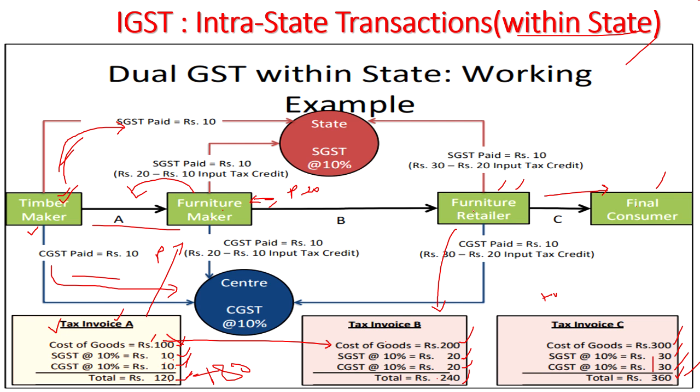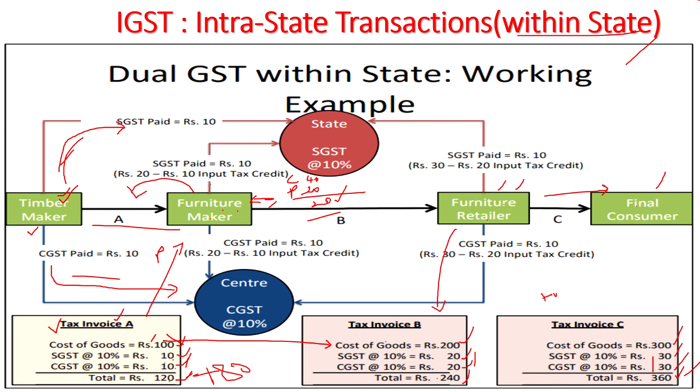And here he has sold something. He has sold to the furniture retailer and he has collected tax. How much has he collected? 40 he has collected and he has paid 20. So how much does he have to pay to the government? 20 rupees he has to pay to the government. Because he has collected 40 rupees from the furniture retailer, however, he has already paid 20 rupees. So only 20 rupees, out of 40 minus 20, he will pay to the government.